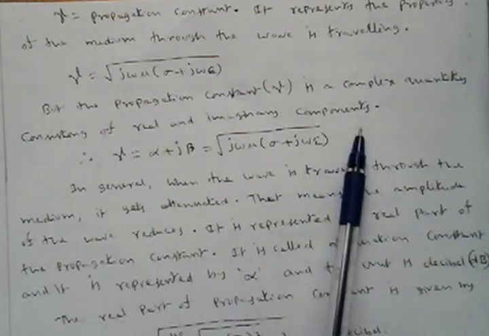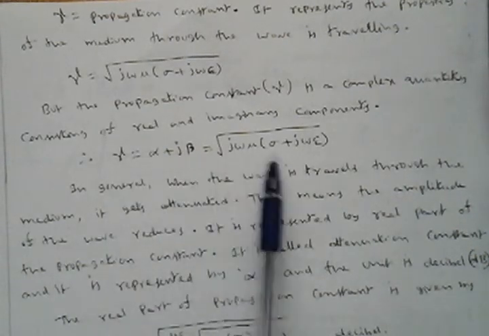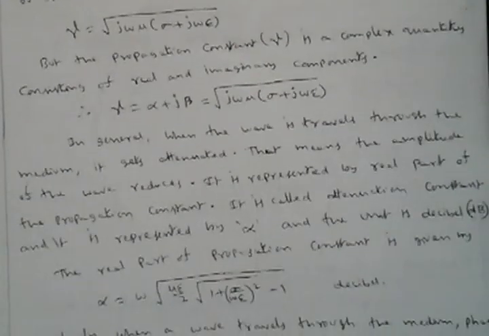So this gamma will be a complex quantity, consisting of a real part and an imaginary part. Therefore gamma is equal to alpha plus j beta. Alpha gives the magnitude of the waveform, and beta gives the phase shift of the waveform. Alpha is the attenuation constant, beta is the phase shift constant. So this is about the propagation constant gamma. And further, what is alpha and what is beta can also be discussed here.